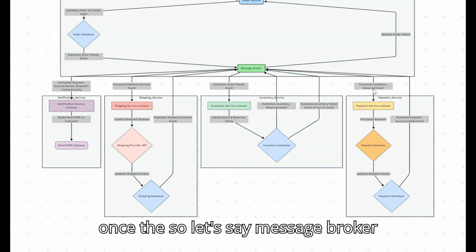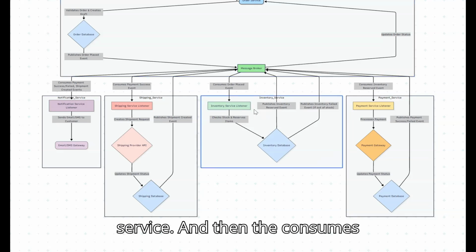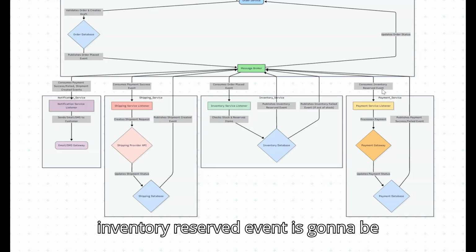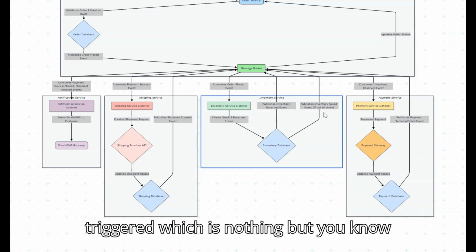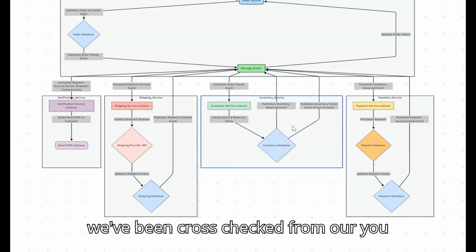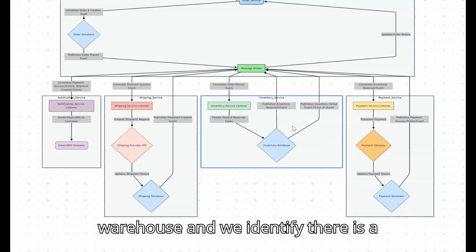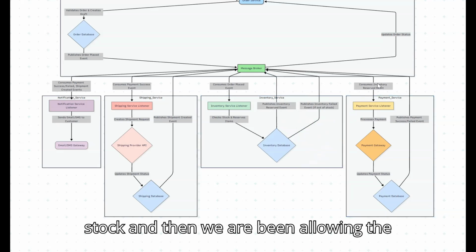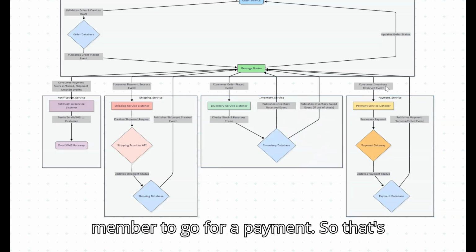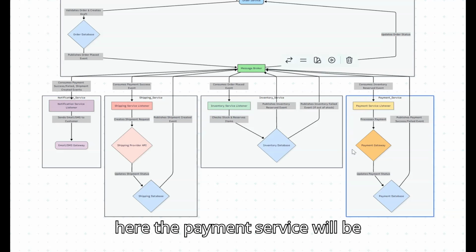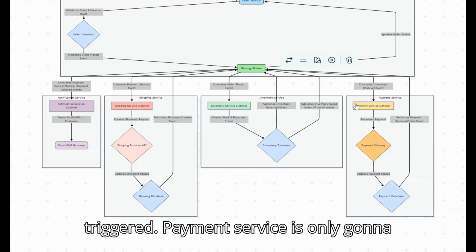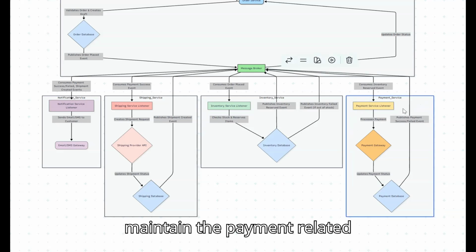Similarly, let's say the message broker first triggers this inventory service, and then the consumes inventory reserved event is triggered, which is nothing but, we've cross checked from our warehouse, and we identified there is stock, and then we are allowing the member to go for a payment. So that's where this event will get triggered. From here the payment service will be triggered. Payment service is only going to maintain the payment related functionality.